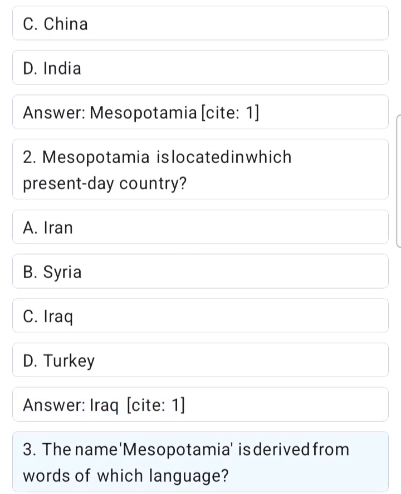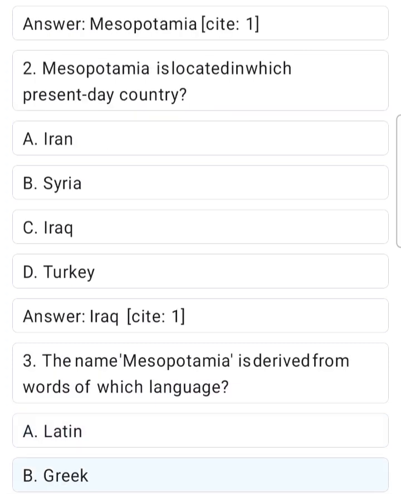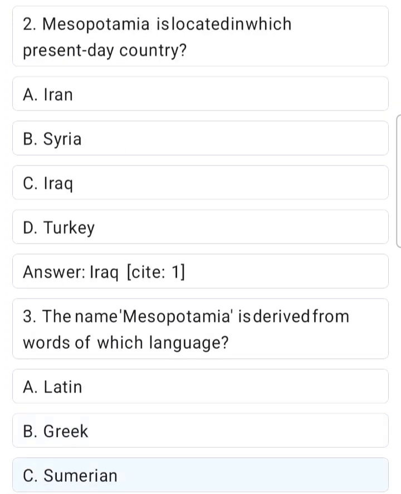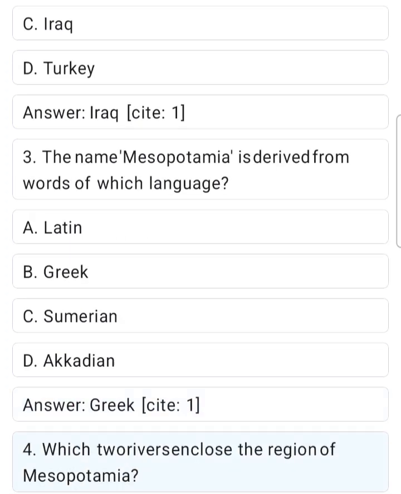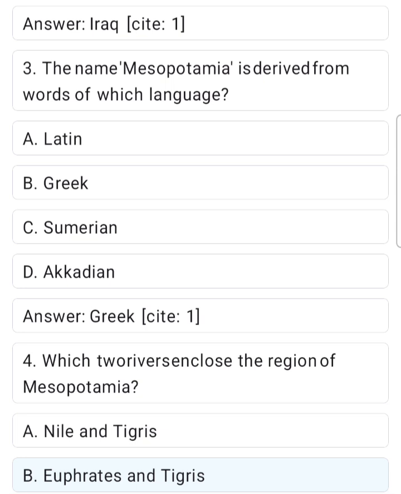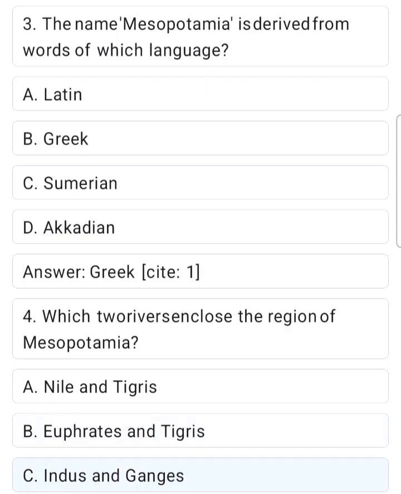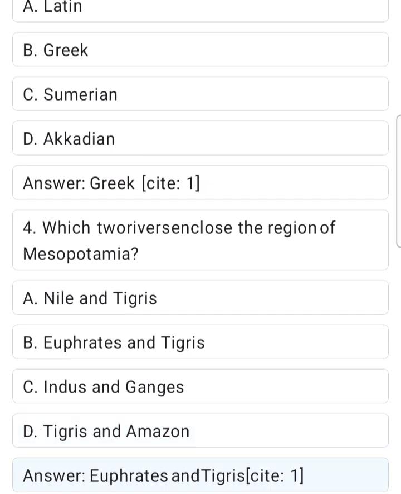3. The name, Mesopotamia, is derived from words of which language? A. Latin. B. Greek. C. Sumerian. D. Akkadian. Answer. Greek, Site 1. 4. Which two rivers enclose the region of Mesopotamia? A. Nile and Tigris. B. Euphrates and Tigris. C. Indus and Ganges. D. Tigris and Amazon. Answer. Euphrates and Tigris, Site 1.